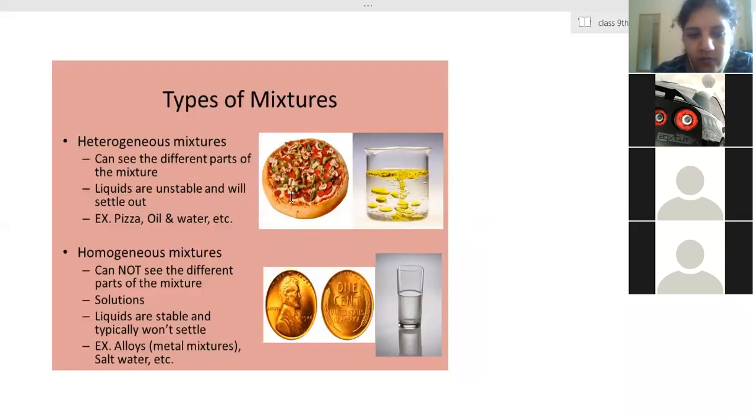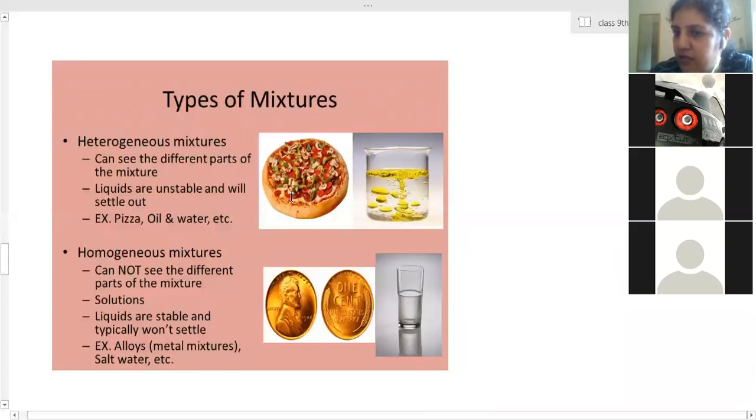Gases are mixed into gas. That is the example of air. Gas can be mixed into liquid. That is oxygen dissolved in water. Dissolved oxygen in water is a mixture of gas into liquid. Salt into water is a homogeneous mixture of solid into liquid. Liquid can be mixed into solid. Shaving gel is an example of that. Dust mixed into air is an example of solid into gas. So the solvent can be anything. It doesn't always need to be water, or always liquid. It can be solid, liquid, and gaseous also.